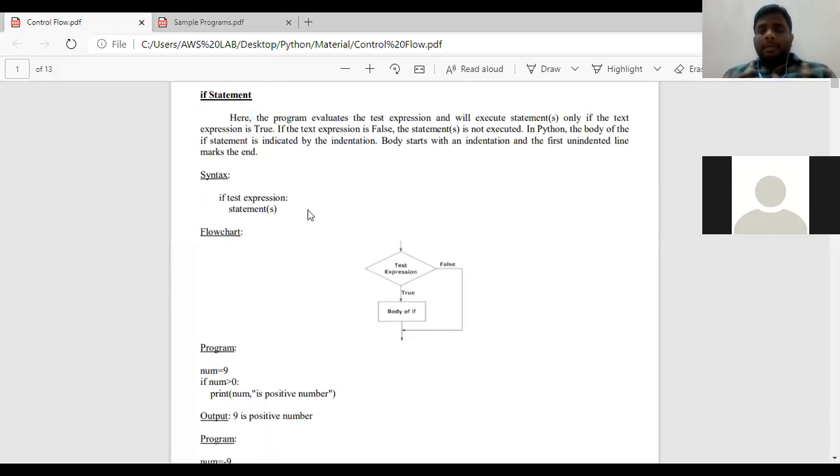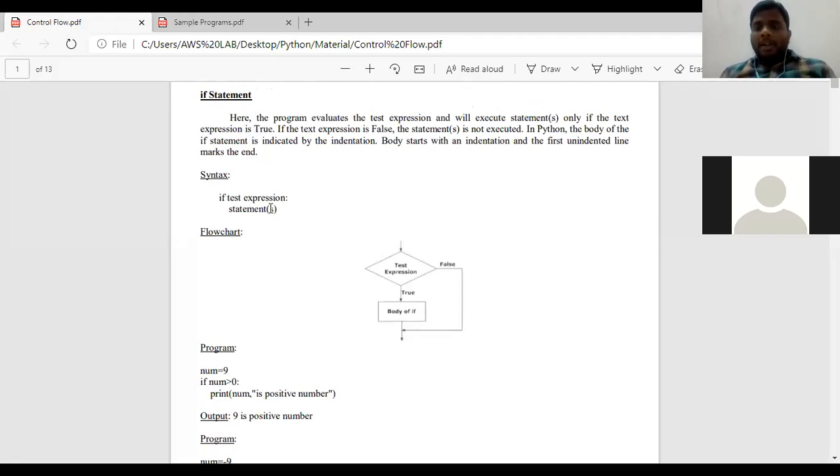In the if statement, first the condition is checked. If the condition is true, the interpreter enters into the body of the if and executes the body.